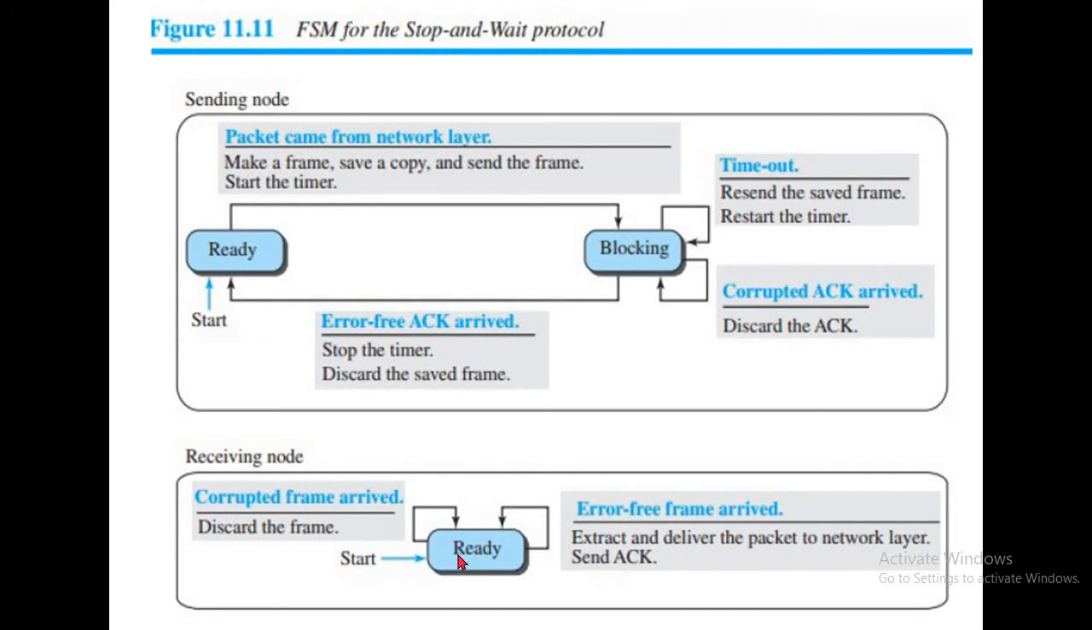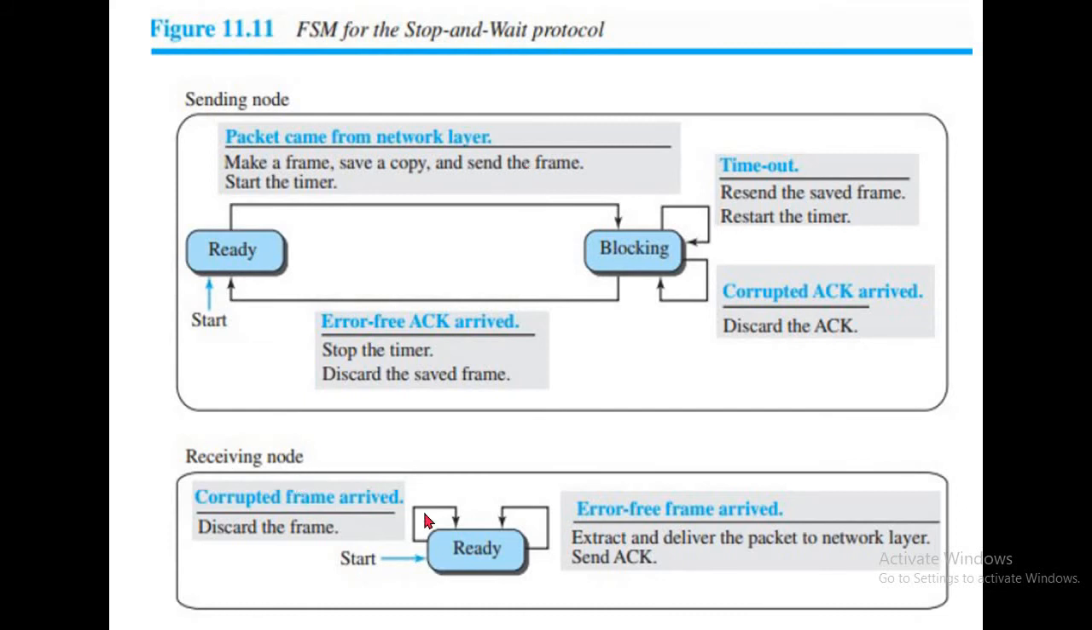The next event is a corrupted acknowledgement arrived. Suppose my frame is received, but the acknowledgement is somehow corrupted. The sender side simply discards the acknowledgement and remains in the blocking state. The third event is, suppose the acknowledgement received is error free. Then I stop the timer and discard the saved frame. I don't need the saved frame because I am receiving the positive acknowledgement for my sent frame. I go to the ready state.